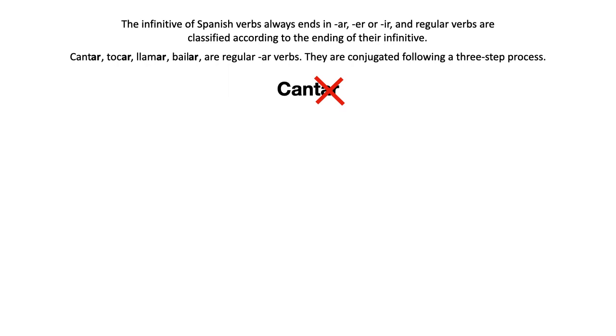That which we are left with after we get rid of the infinitive ending is what is known as the stem of the verb, okay? So in the case of cantar, the stem is cant. This is an important concept for many reasons, so please remember that.